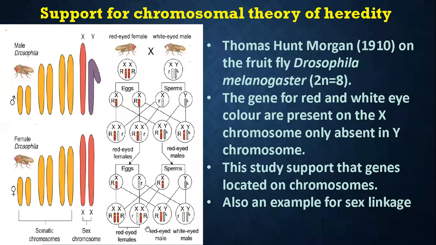Okay, so here they are giving the chromosomes. Somatic chromosomes are called the body chromosomes, and then sex chromosomes: if it is a female you will get XX chromosomes, and if it is a male you will get X and Y chromosomes. The other remaining ones are the body chromosomes. So from this F2 we are getting red-eyed females, a red-eyed male, and then a white-eyed male.